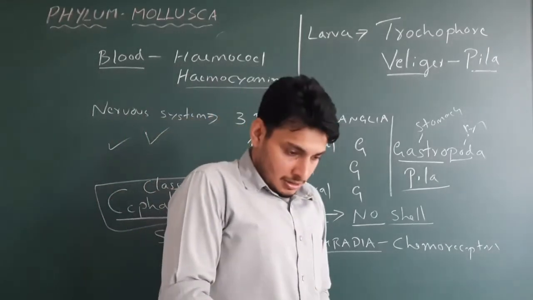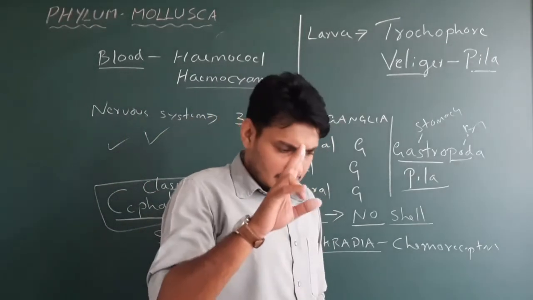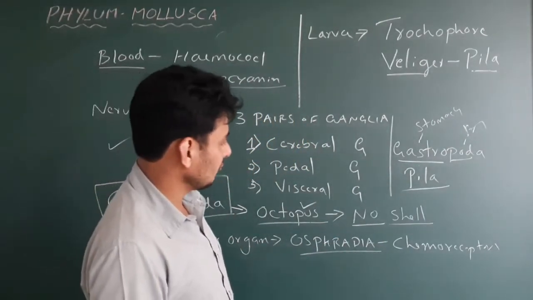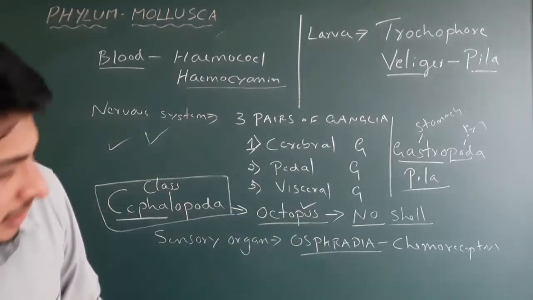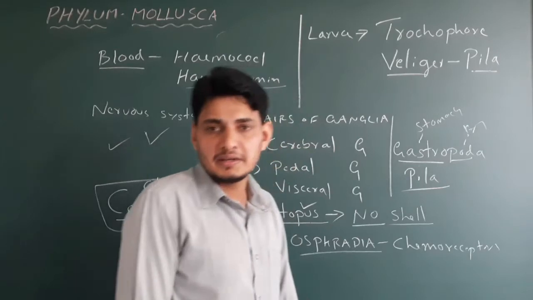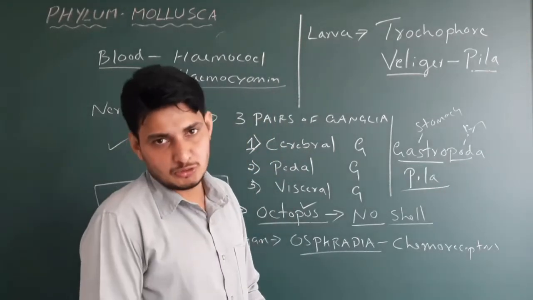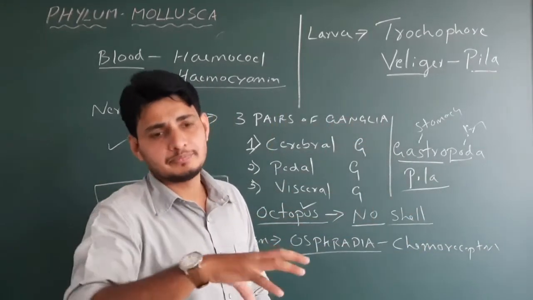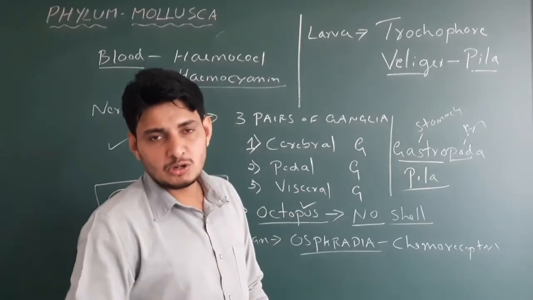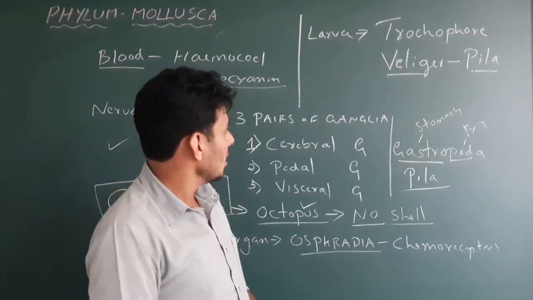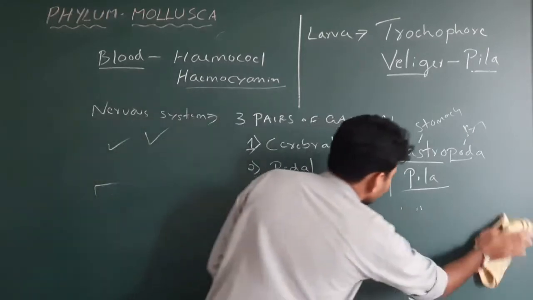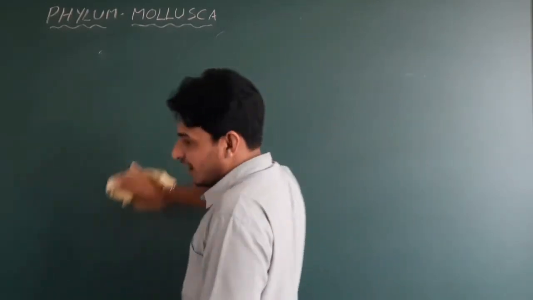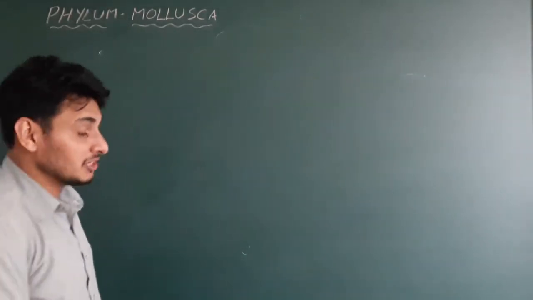Now, in the phylum Arthropoda, I had explained everything, but there are two important points I would like to add here. One is about the number of appendages present in scorpion, spider, or dragonfly. That could be asked, because dragonfly is entirely different, belonging to a different class of the arthropods. At the same time, spider and scorpion also belong to another class, the Arachnida class. And another thing is they exhibit one important feature. Actually, how come I forgot it? I don't know. I should have mentioned it, but I forgot.